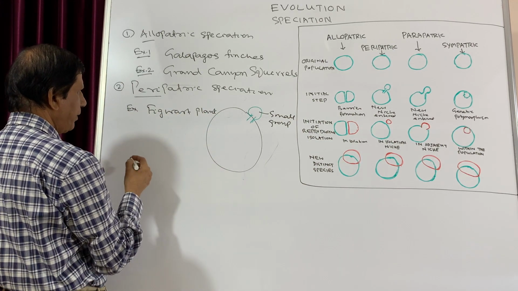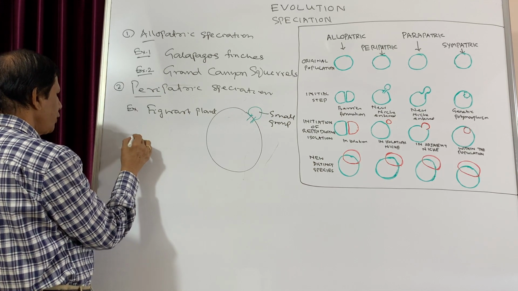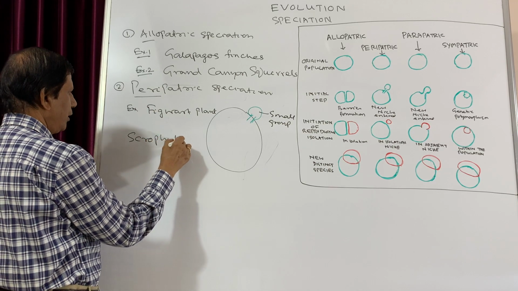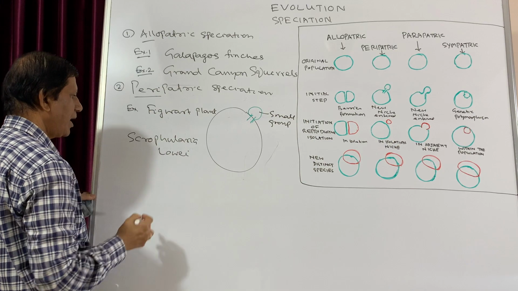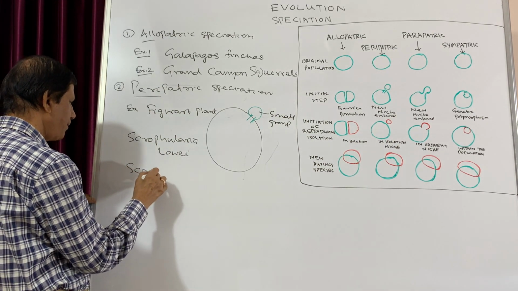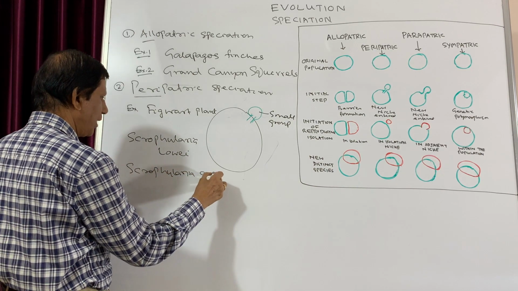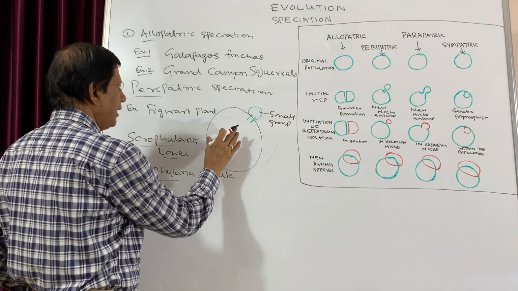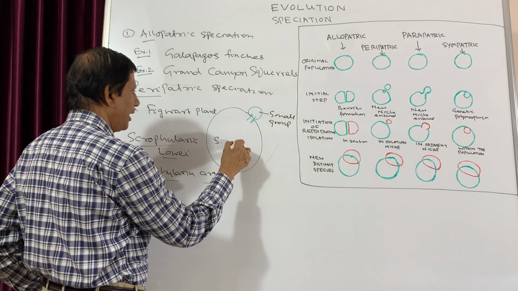So in this figwort plant, there is one species, Scrofularia loei, and this plant is separated from Scrofularia arguta. That means in the mainland there is a Scrofularia arguta.